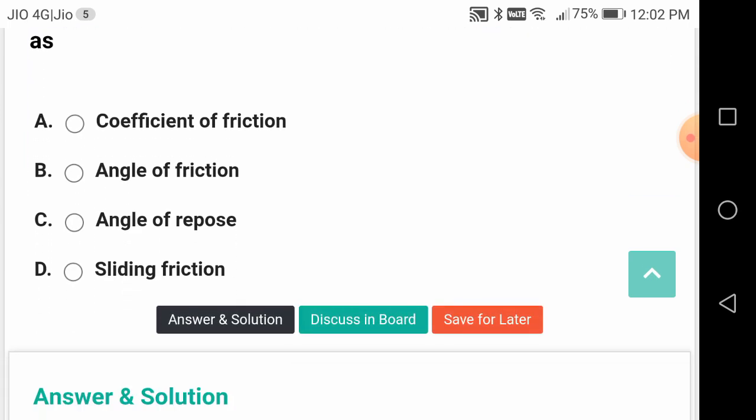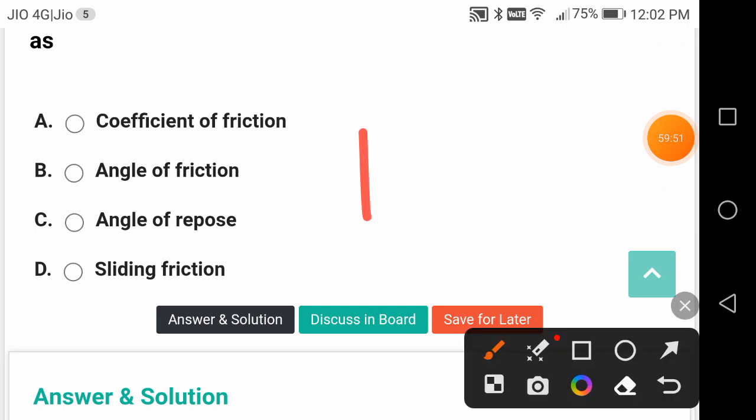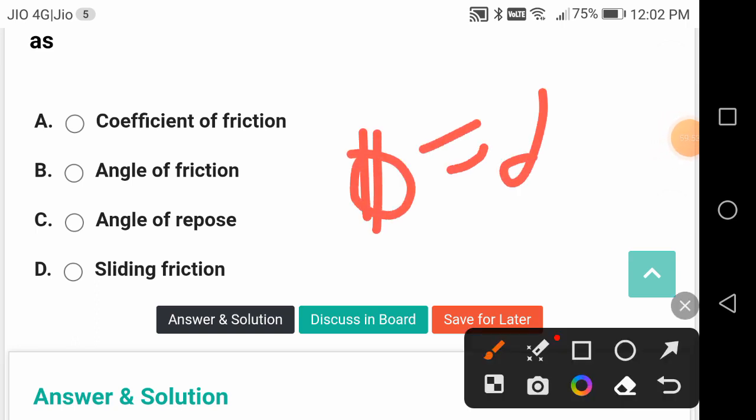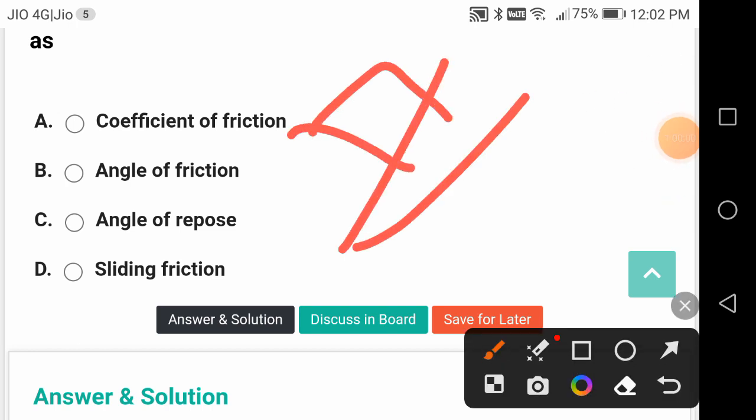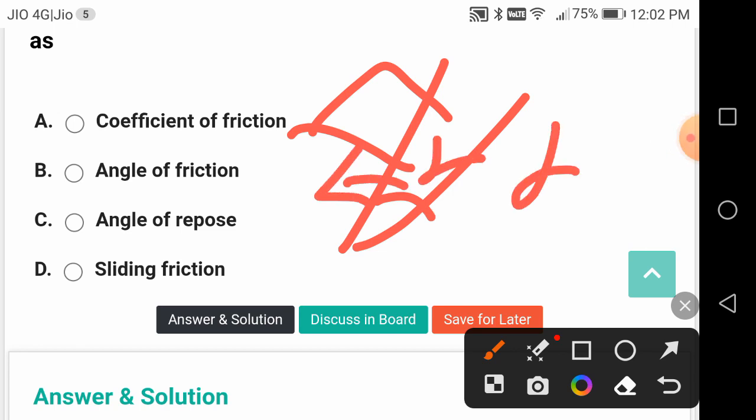Okay, what is angle of friction? Angle of friction is nothing but phi. It will be equal to angle of repose, alpha. What is alpha? Angle of repose. I have got a body like this, this is alpha. So as we increase alpha, at a certain alpha, this body will slide down.